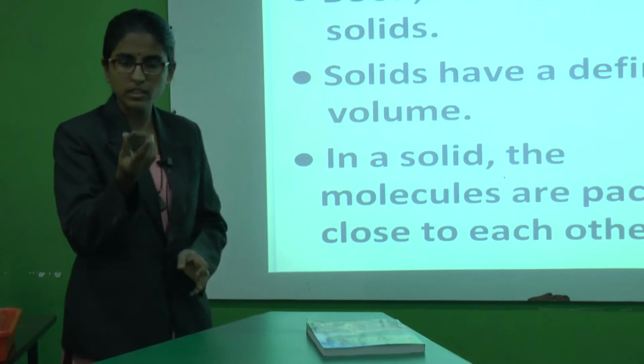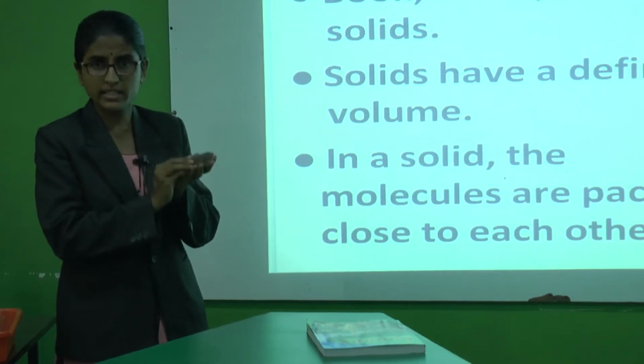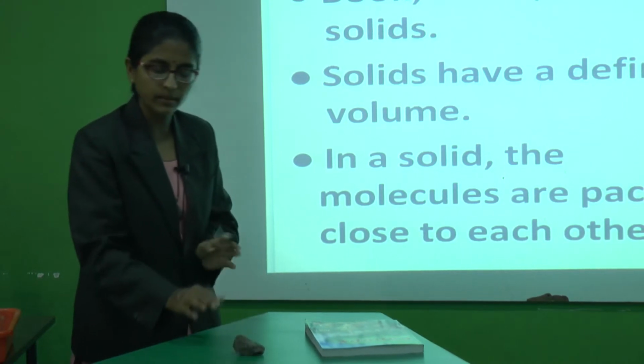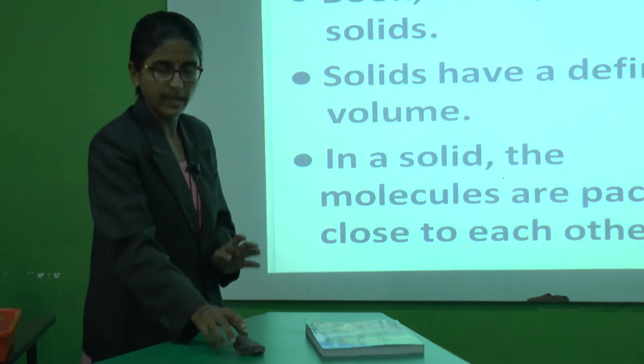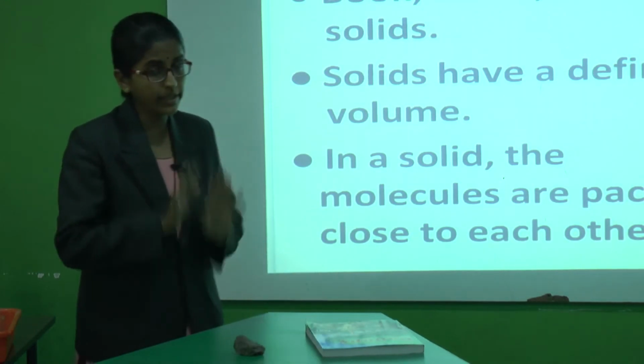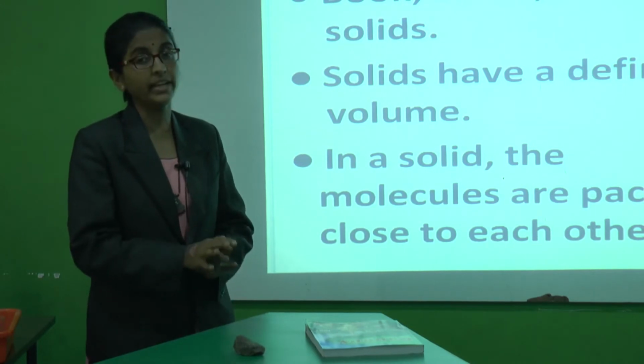Even if you see the stone, I can hold the stone in the hand and the shape of the stone is the same, and if I keep this stone on the table, the shape is still the same. Means solids have definite shape and it occupies space, so it has definite volume.